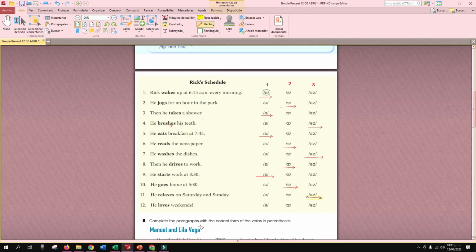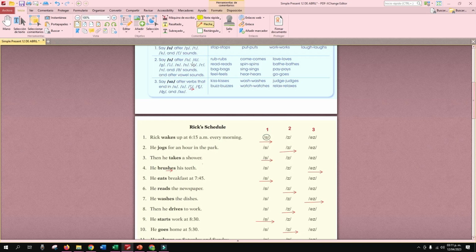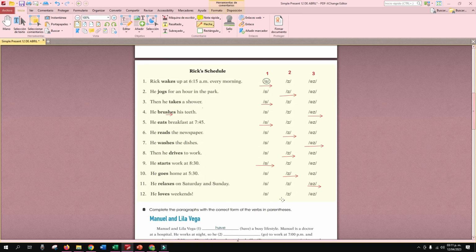And the last one, he loves weekends. Loves. 1, 2, or 3. Number 3. Are you sure? Loves. Look at this sound. Number 2. That's number 2, right? He loves weekends. Okay, good.